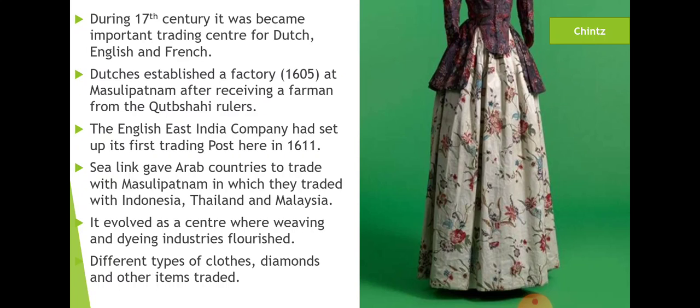All of a sudden, another country came, that is England or Britain. The English East India Company came here in 1611 and also made a trading post at Masulipatanam. However, during the Carnatic War, they temporarily lost the port city to France.